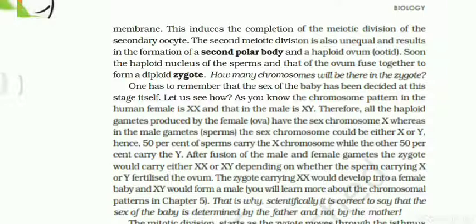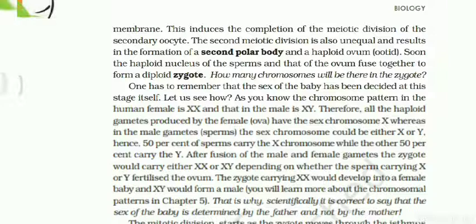Very easy to everyone. I think you have completely understood. After fusion of the male and female gametes, the zygote would carry either XX or XY, depending on whether the sperm carrying X or Y fertilizes the ovum. The zygote carrying XX would develop into a female baby and XY would form a male.